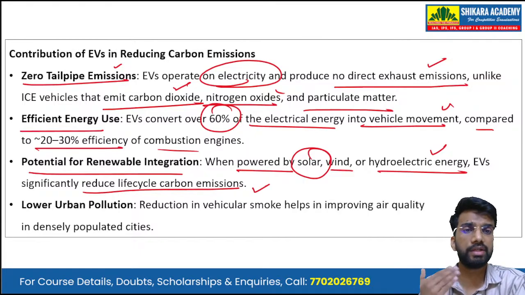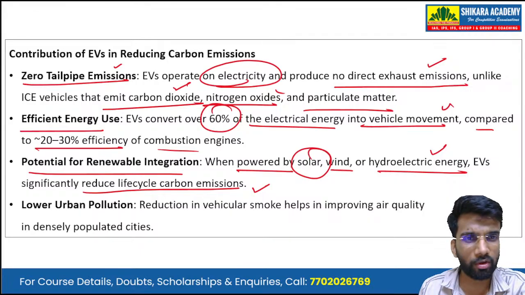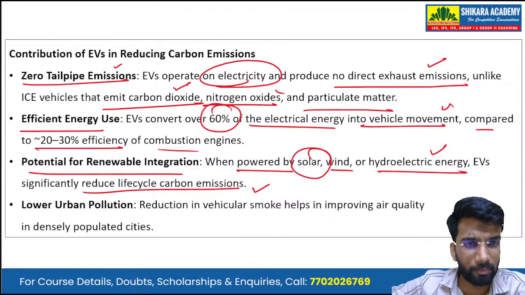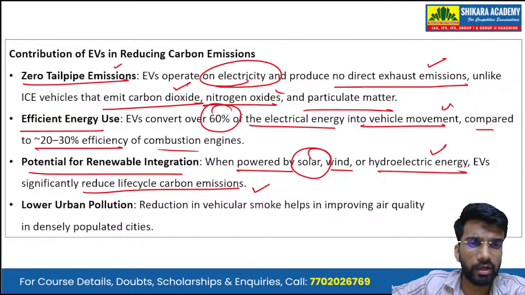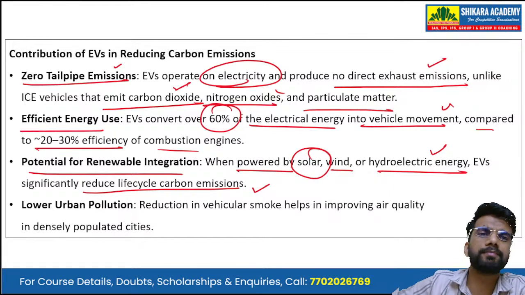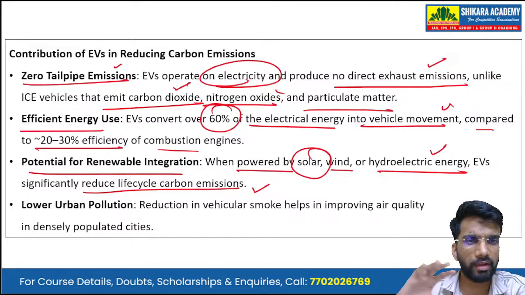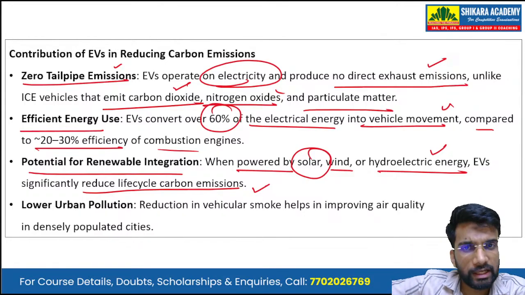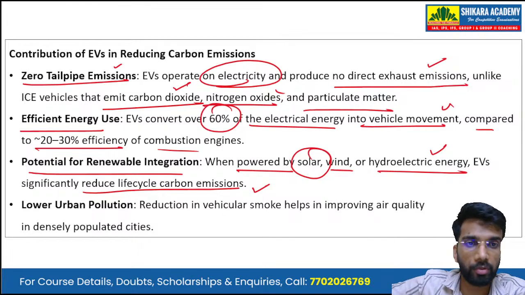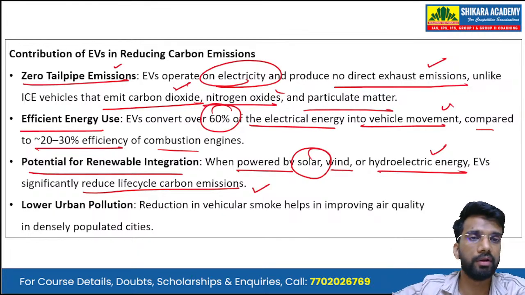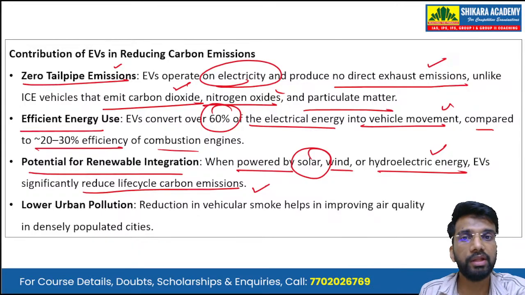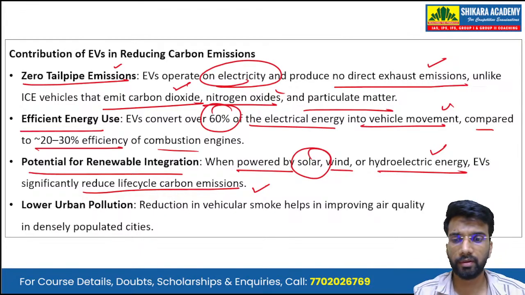Okay. Now, if the electricity is produced by coal, by the thermal power plants which burn coal, the overall credentials of the electric vehicles come down because emissions are still there. But if we integrate the electricity that is produced from the renewable energy sources with the electric vehicles, this reduces the overall life cycle carbon emissions of that particular vehicle.